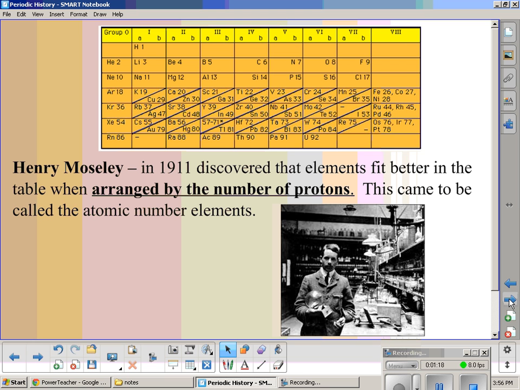By 1911, Henry Mosley came along and discovered that elements fit better in the periodic table when arranged by the number of protons. And this came to be called the atomic number of elements. And this is how we arrange the table today, by atomic number and properties.